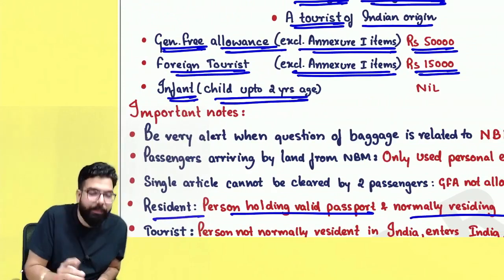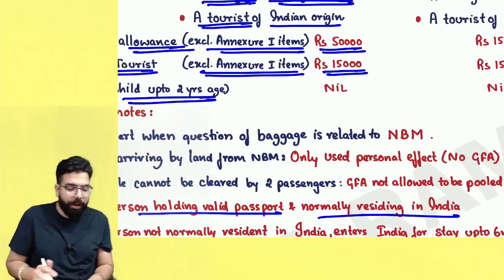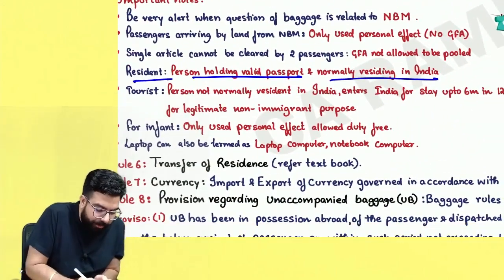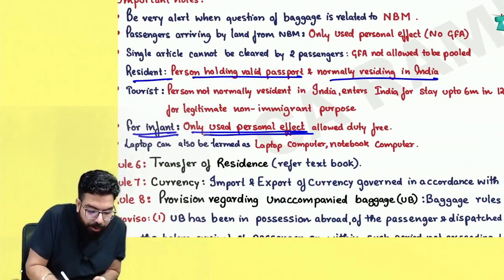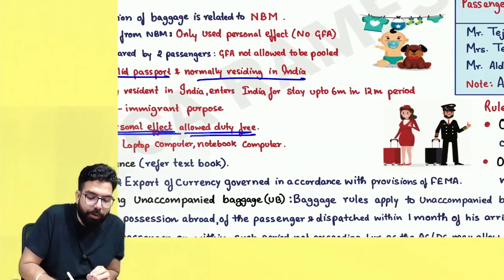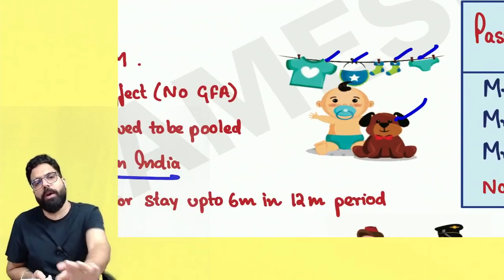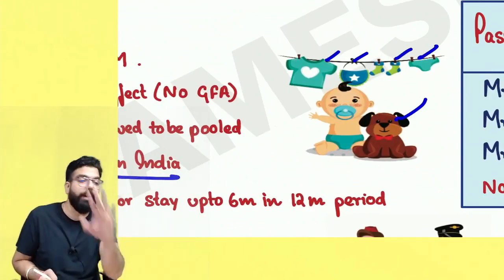For an infant, meaning children up to 2 years, there is nil, no general free allowance. Always remember, for infants only used personal effects will be allowed duty free, like their toys, all these used items will be allowed duty free. Other than that, no general free allowance.